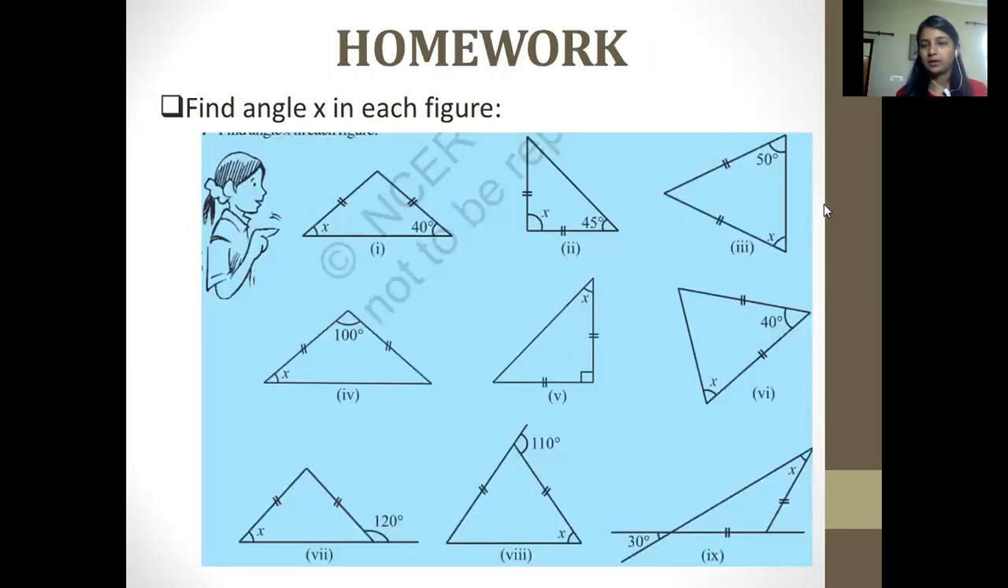So now this is a homework in front of you. You have to solve these questions. It is again related to the question related to isosceles and equilateral. You can easily find the value of x in these questions. I have given you idea about one question, and you can now easily solve it by using the properties of equilateral and isosceles triangles. Okay.